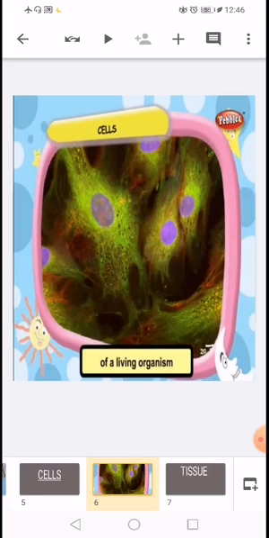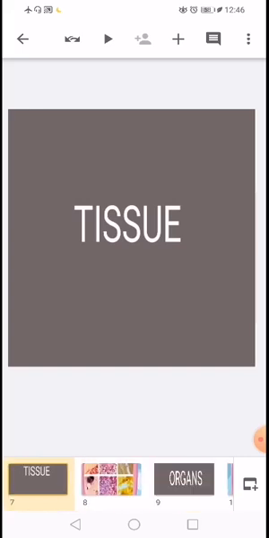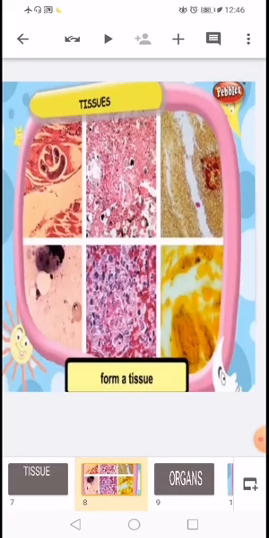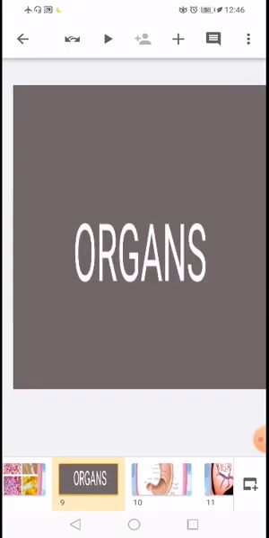When the same cells work together, they make a tissue, and tissues form an organ. So what is a tissue? When the same cells work together, they make a tissue. Tissues combine together to form larger units which are called organs.